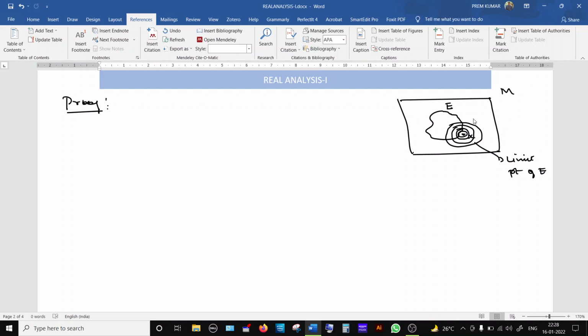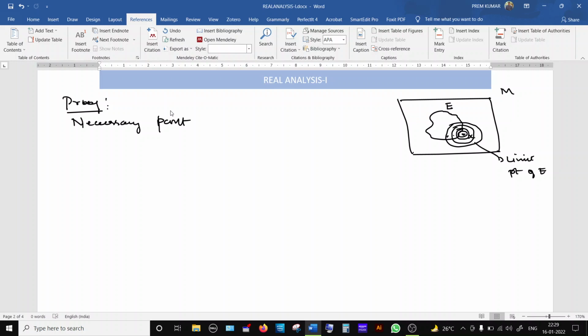Any open ball with center at x, with varying radius, will contain minimum one point of the set E. If this happens, then the given point x is a limit point. So if x is a limit point, then this property will be satisfied, and if this property is satisfied for a point x, then it is a limit point. This is the necessary and sufficient part we are going to prove. So now, the necessary part.